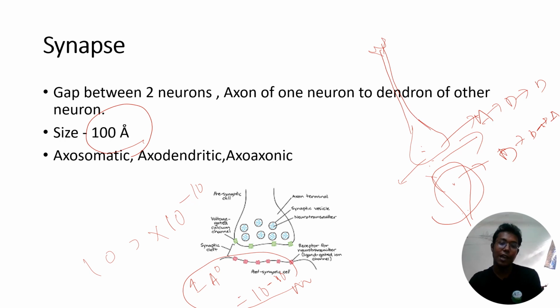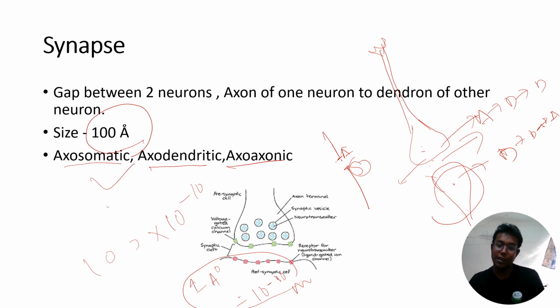And the synapse can be divided into axosomatic, axodendritic, and axoaxonic. I have already told you this is the gap between two neurons. For example, if the upper neuron is bipolar in nature, the end is the axon. The lower neuron is unipolar in nature, which means the starting point is the cell body or soma. Definitely, it is the gap between the axon and soma. That is why it is called an axosomatic type of synapse.